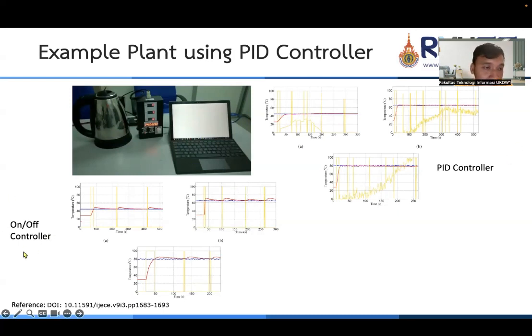On the left side is the open loop on-off controller, and on the right side is the PID controller. For the on-off controller, there is a ripple here.